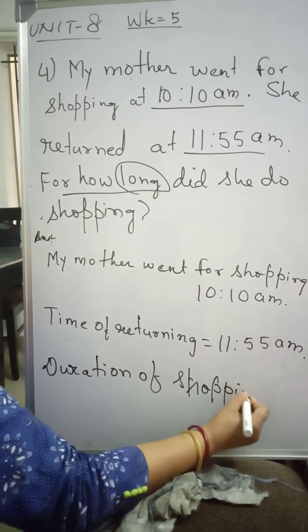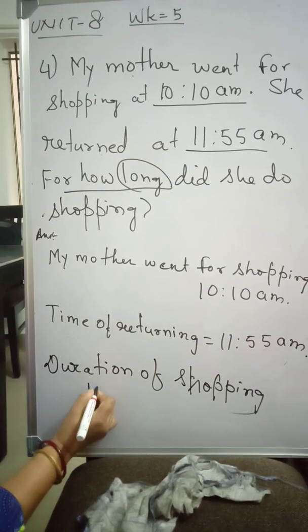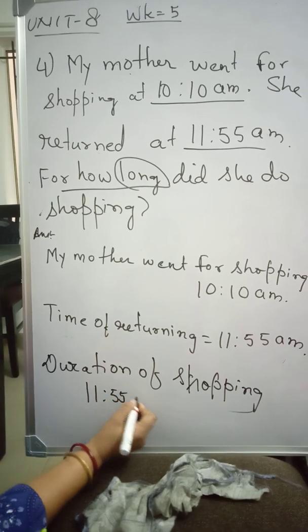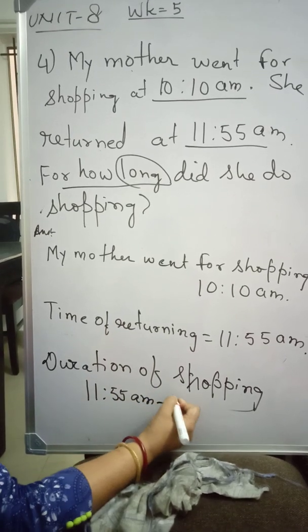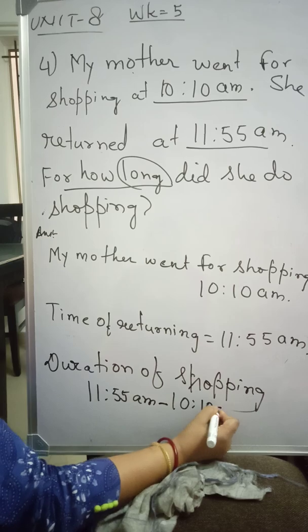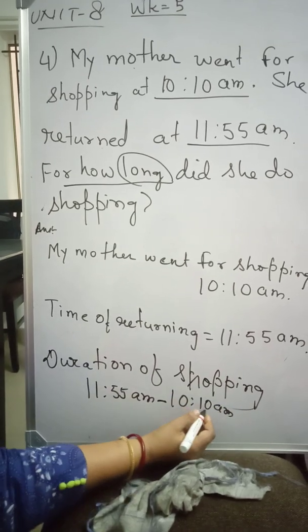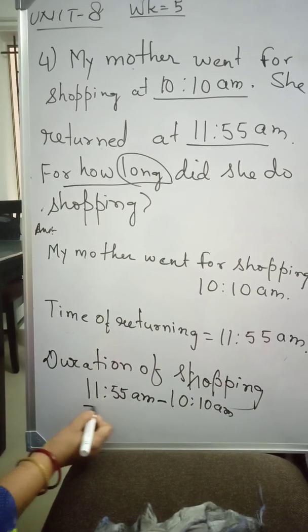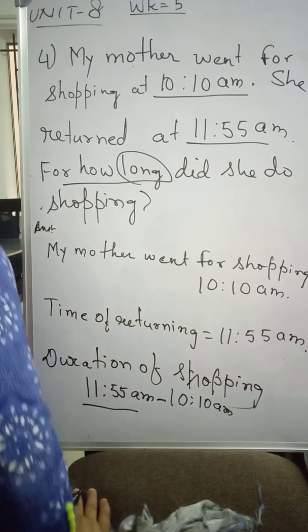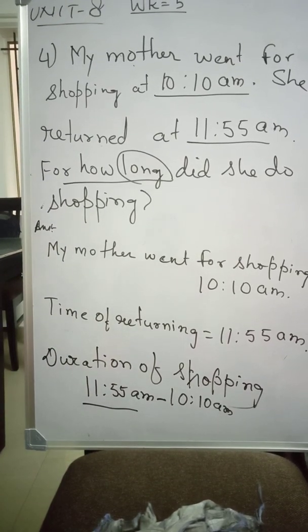What will you do? We will subtract 11:55 a.m. and 10 a.m. It means 10 hours 10 minutes is subtracted from 11 hours 55 minutes. So let us arrange these numbers in a column.